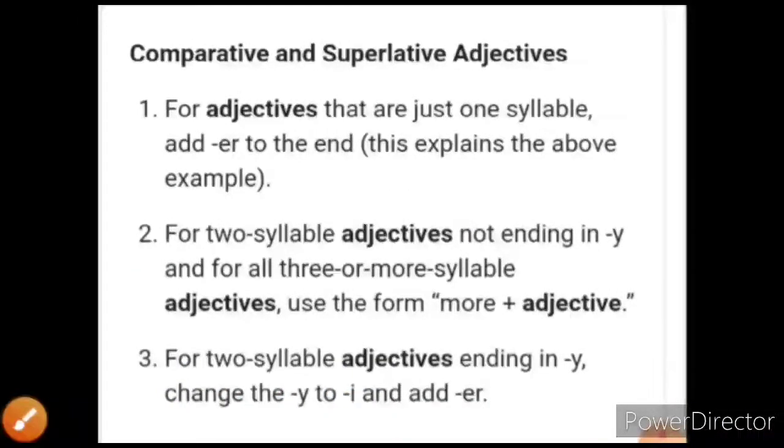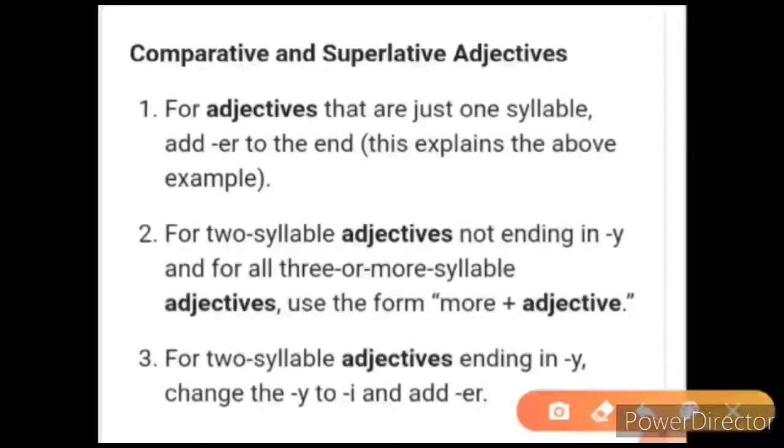Now over here we have comparative and superlative adjectives. The first one is for adjectives that are in just one syllable. Now this is a very important point. If an adjective has a single syllable, single sound, you're going to use er or est. But if it has two syllables, or more than two, what are you going to do? You're going to use more and most. Three or more syllable words, you're going to use more or most.